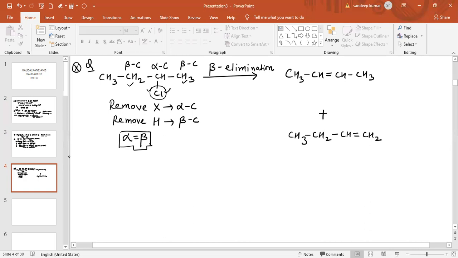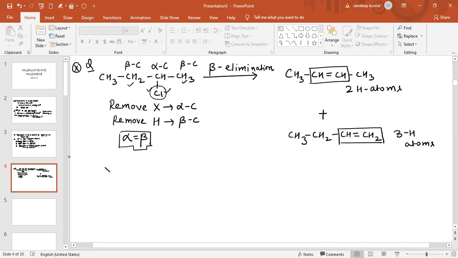Now basically, according to Saytzeff's rule, we will see the number of hydrogen atoms across the double bond. In this case, across the double bond there are only two hydrogen atoms, while in this other case, across the double bond, three hydrogen atoms are there. And according to Saytzeff's rule, the most stable alkene is formed by beta elimination.